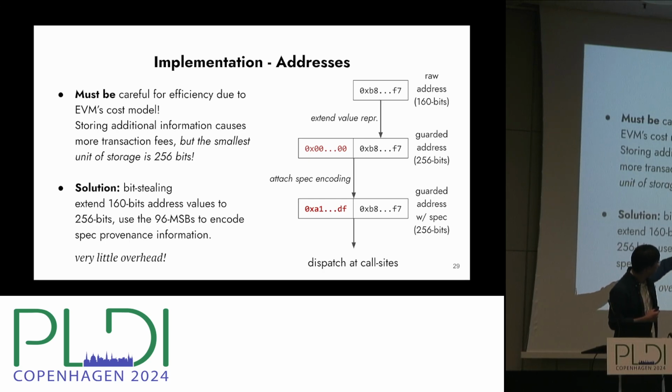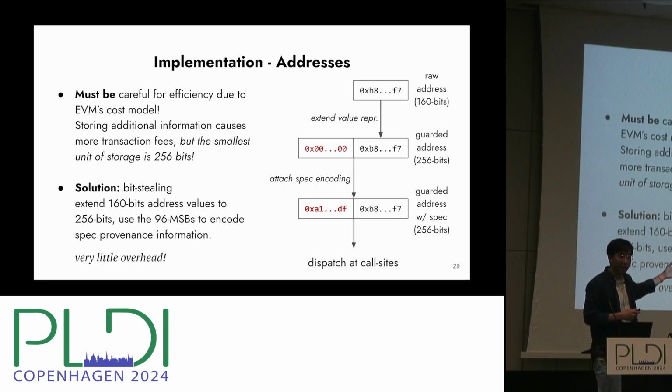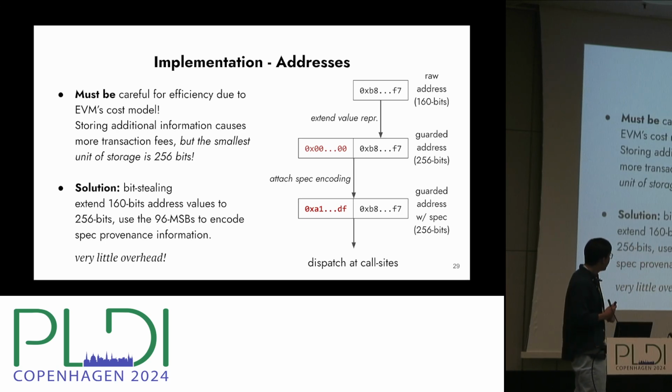And you can see here, we first expand the raw addresses from 160 bits to 256 bits, and then we can use those higher bits to mark which is precondition and postcondition to be checked. And at a later point at the call site, the dispatch function will read those information and get to know what the actual checks are here. And this actually causes very little overhead, which we will see later in the evaluation section here.